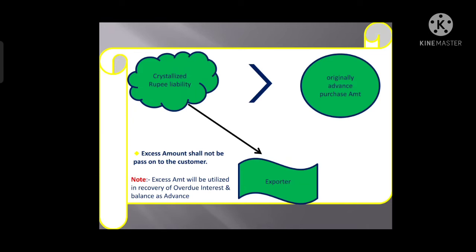Now the question is: when there was a shortfall, the bank took it from the customer's account. In this case there is excess. Can the bank pass on that excess to the exporter?